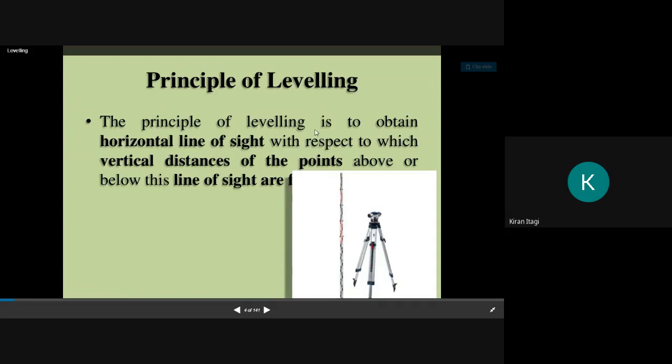Then what is the main principle of leveling? The main principle of leveling is to obtain a horizontal line of sight. Means you are looking through this telescope, taking the horizontal sight with respect to the vertical distance of points above or below the line of sight. If this is the horizontal line, you are taking the relative height, whether it is below the line of sight or above the line of sight.